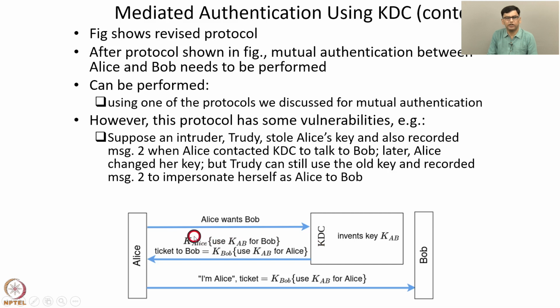So Trudy can decrypt this part of the communication to obtain the key KAB and then send this message: I am Alice, ticket equals KBob, use KAB for Alice. So at this point, Trudy and Bob have the secret KAB shared among themselves. Then Trudy can communicate with Bob pretending to be Alice. So this is one vulnerability that this protocol has.